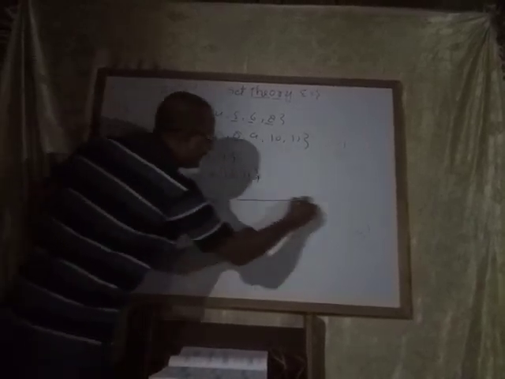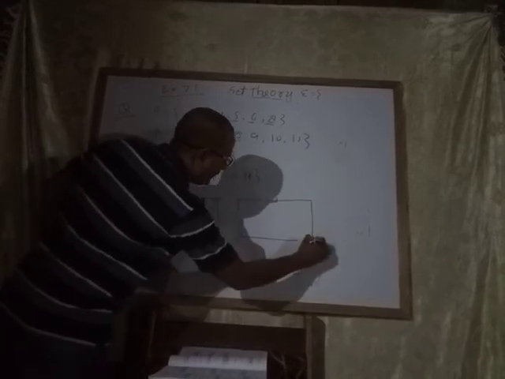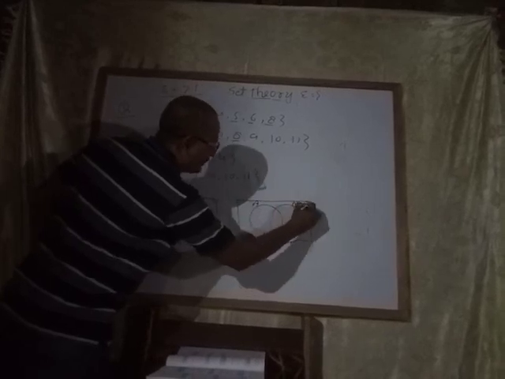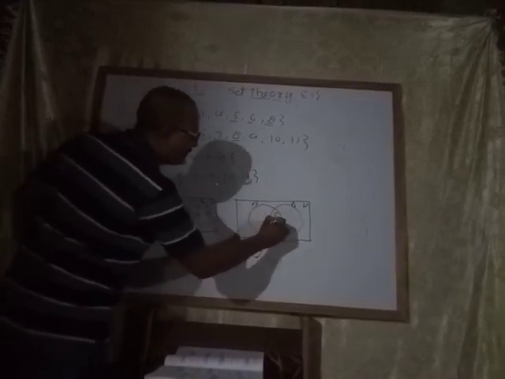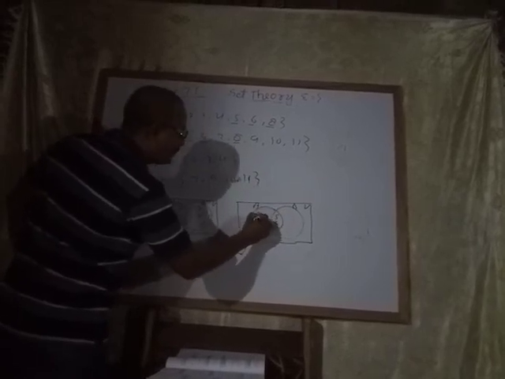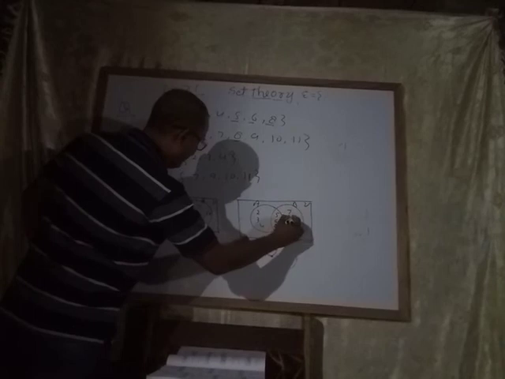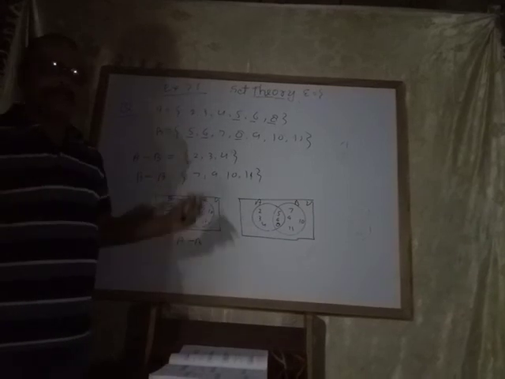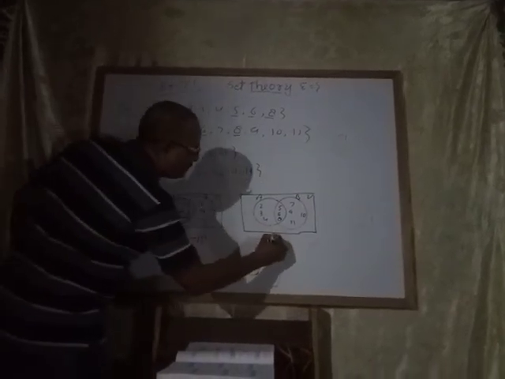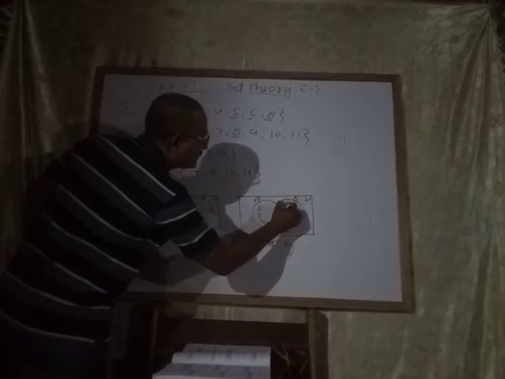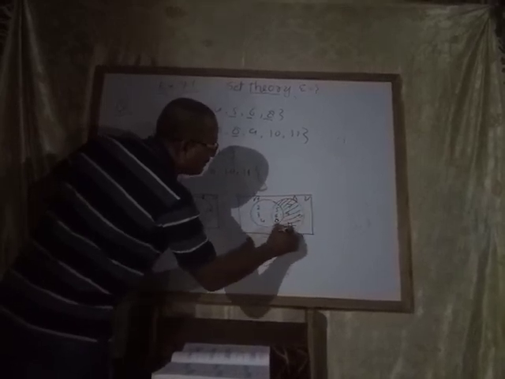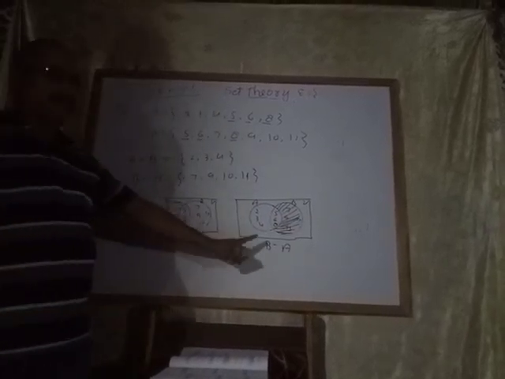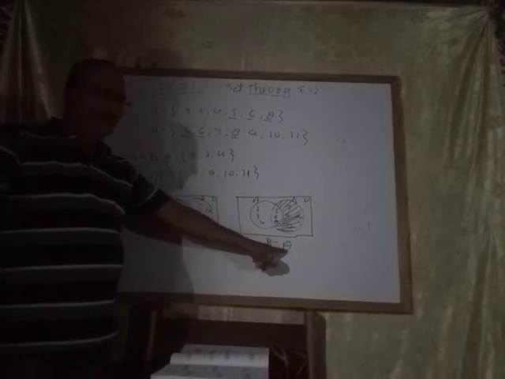Whereas B minus A: set A, set B, universal set, common elements 5, 6, 8, here 2, 3, 4, and here the remaining 7, 9, 10, 11. You are free to write the elements anywhere. What part is this? This is B minus A. This set is B minus A. This is the difference of the set from B to A.